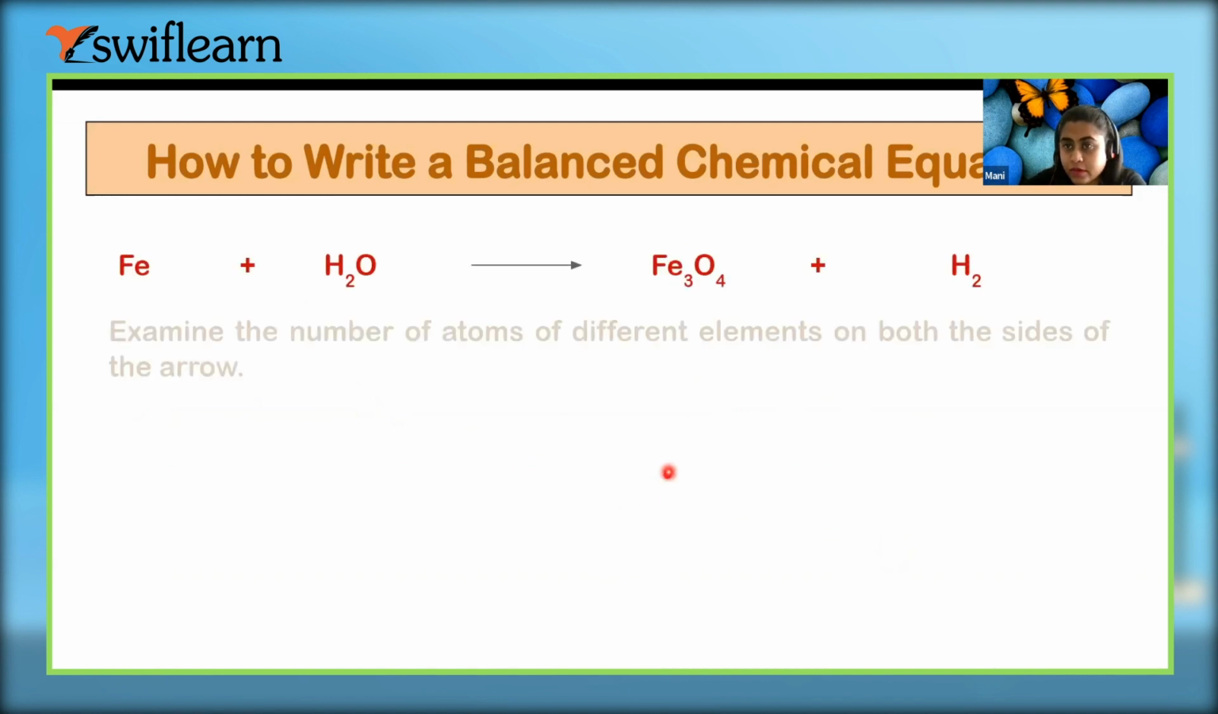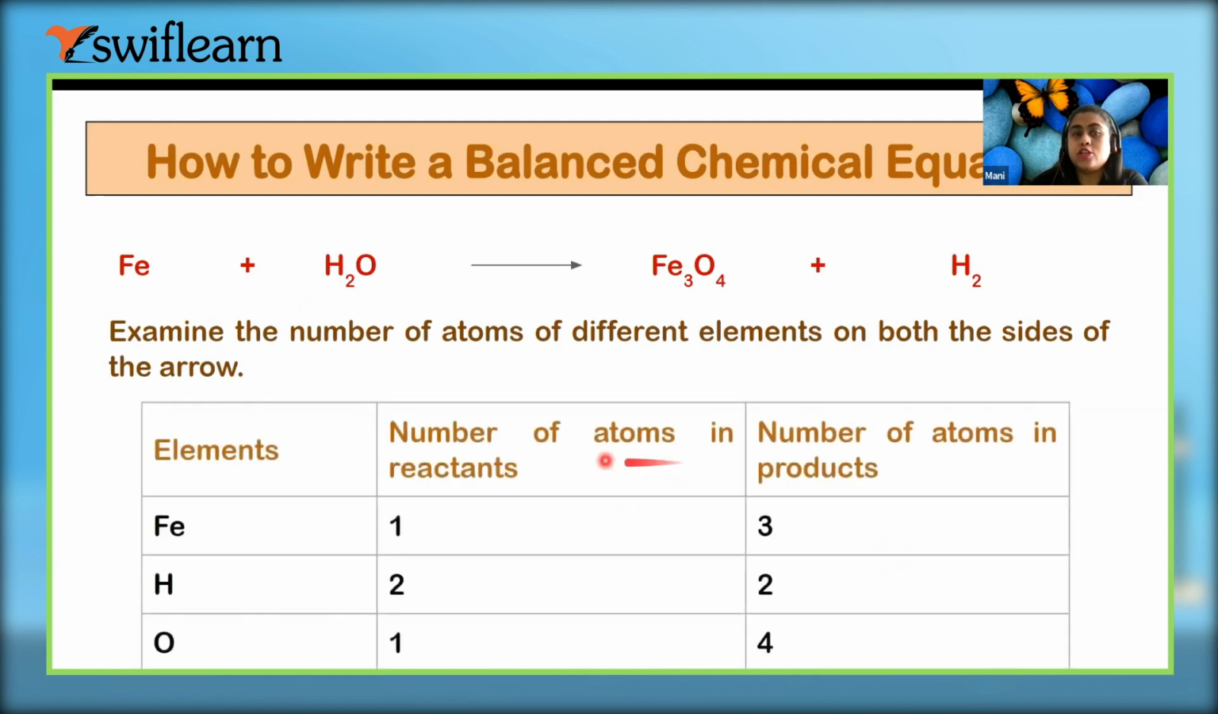So when we balance the equation, what will we do? We will count the number of atoms of each element on both sides of the arrow. First of all we write Fe, H, O, so we have three elements in the reaction. Let's count the number of atoms in the reactant. Fe has 1, hydrogen has 2, and oxygen has 1.